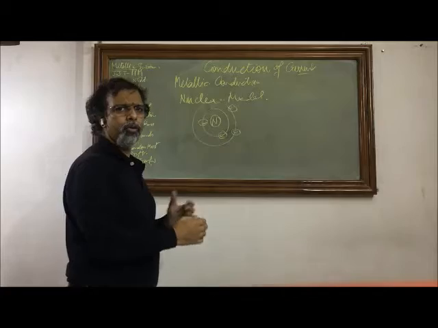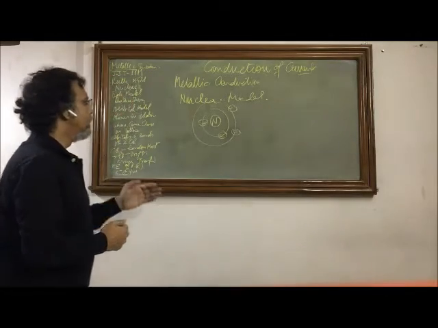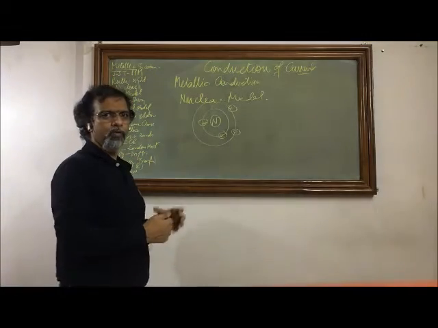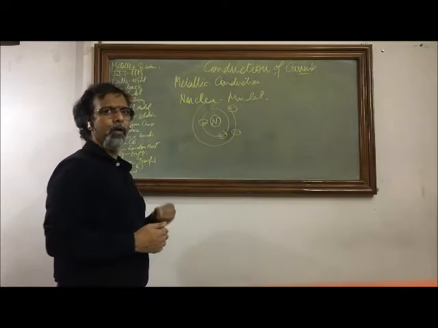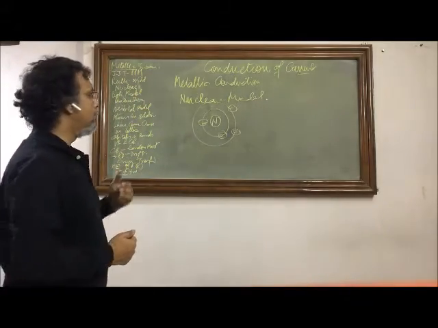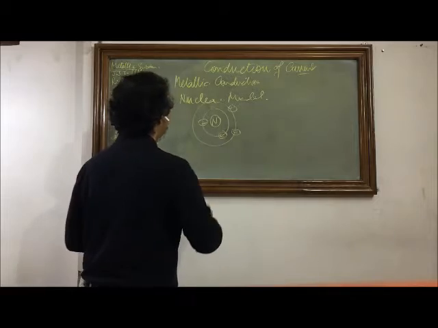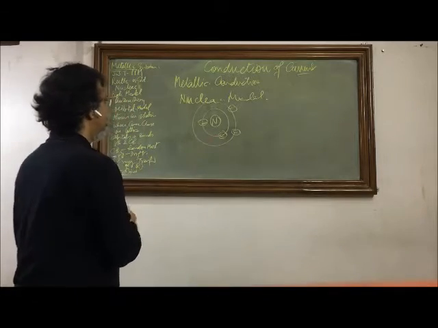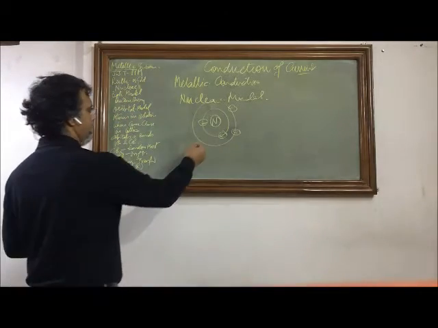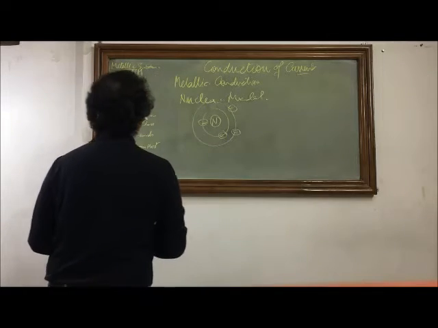It was almost analogous to the heliocentric planetary model where the sun is in the center and all the planets are revolving around the sun. On the same assumptions, Rutherford proposed this nuclear model of the atom.